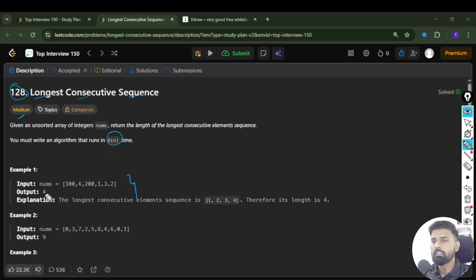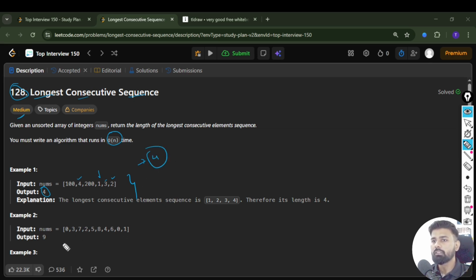If we see, this is an array and the output is 4. Why? Because there is a sequence from 1 to 4. 1 is there, 2 is there, 3 is there, 4 is there. So we just have to return the maximum, longest consecutive sequence. In this case, it will be 4.